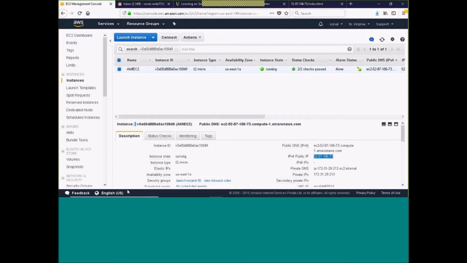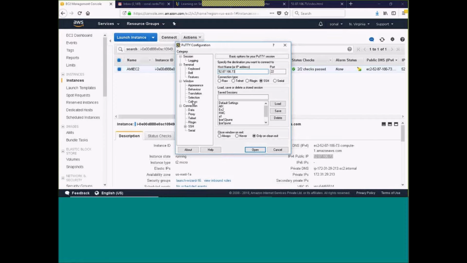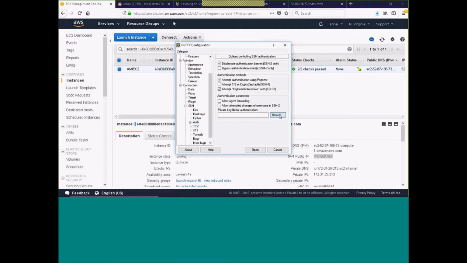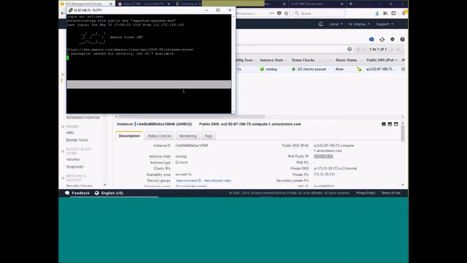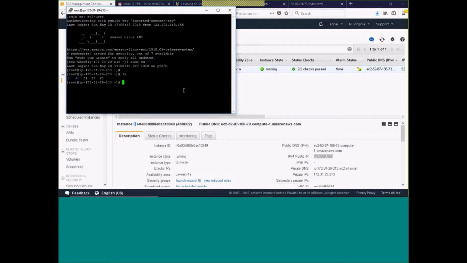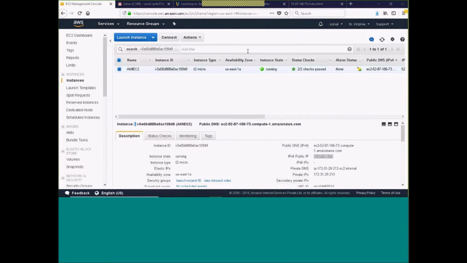If I do a PuTTY login, I will be able to see the few files and directories I created, so I should be able to see that also. Quickly I will log on. The same keypair file, open. Yes, ec2-user. I will have to go to super user because I created it under the super user directory. ls. I can see the one which I created, so it's there, right? So that is how things work.